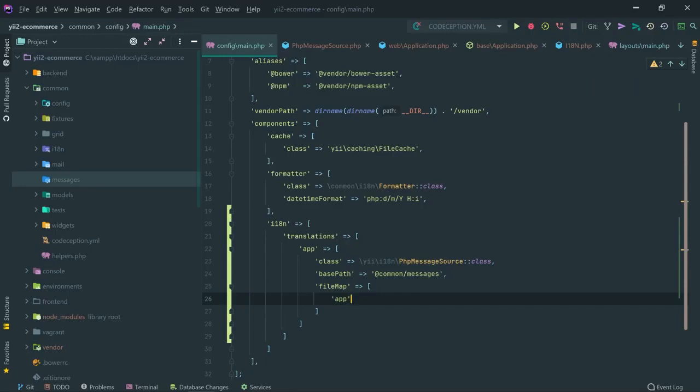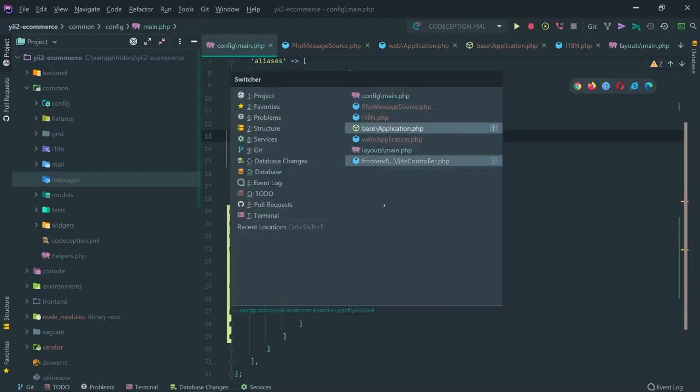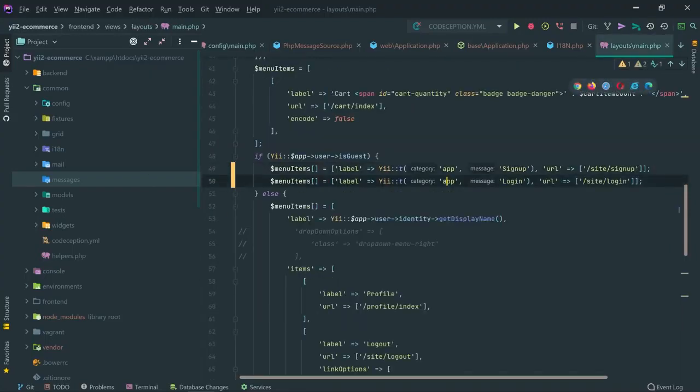So I can specify for app category, the file name can be app.php, which is very common, or I can make it application.php. That actually doesn't make sense if you're configuring one category, but you can configure multiple categories at a time, like using a wildcard notation. So we can have several subcategories as well. So for example, we specified in the layout category as app/login.